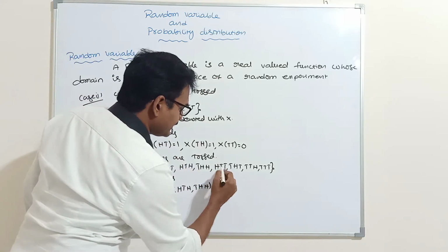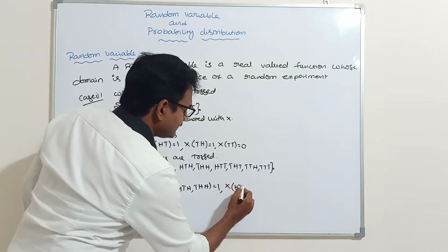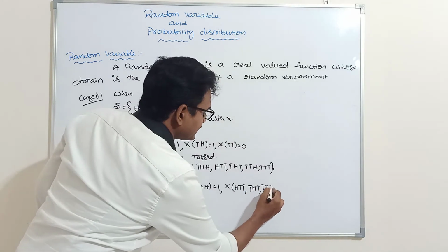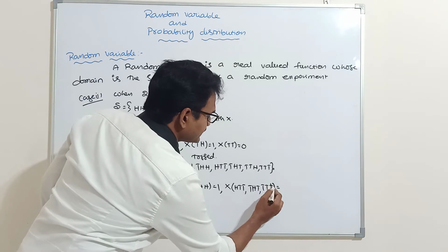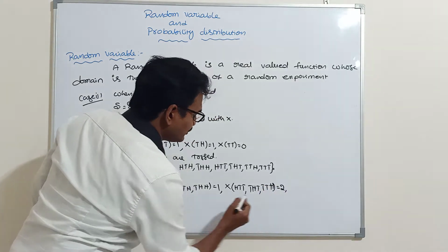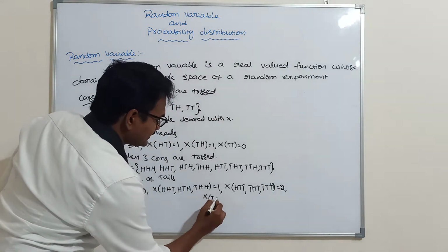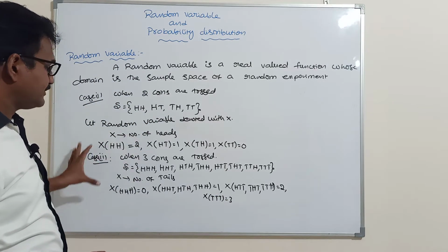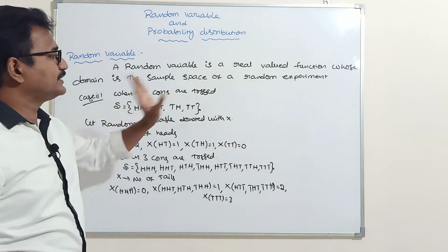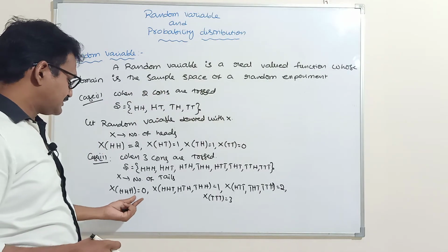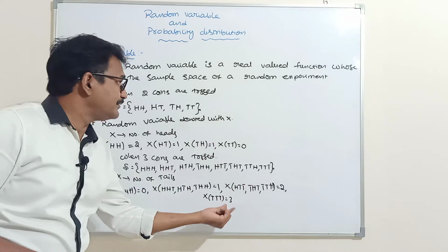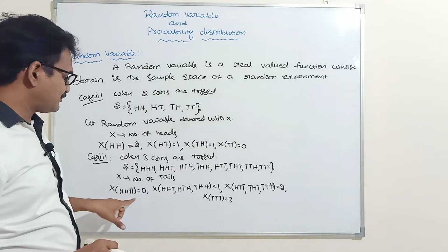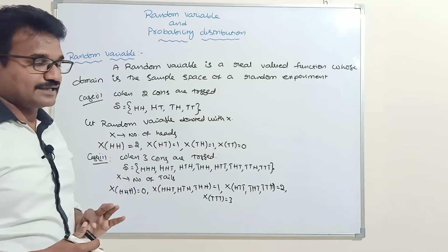Similarly, for HTT, THT, TTH, the number of tails is 2. Similarly, number of tails in triple T is 3. So this is the meaning of random variable. A random variable is a real valued function whose input is the sample space of a random experiment.